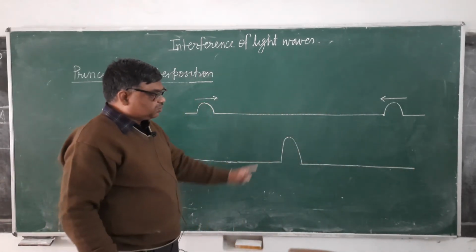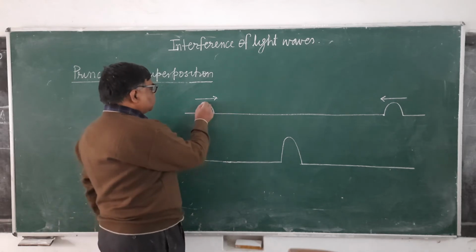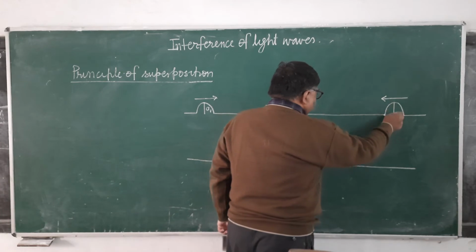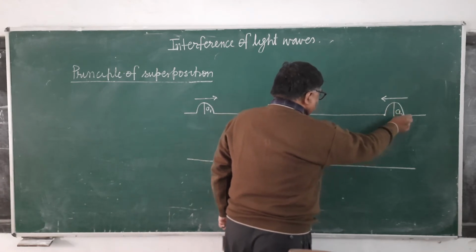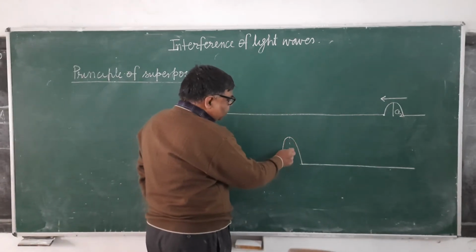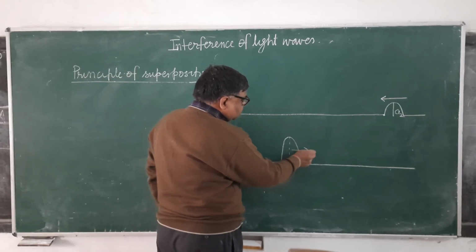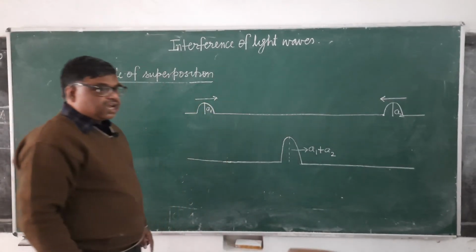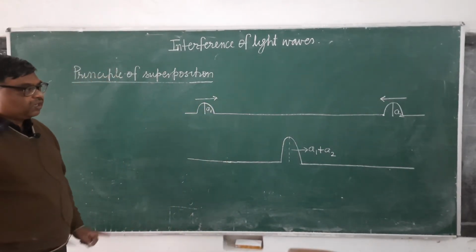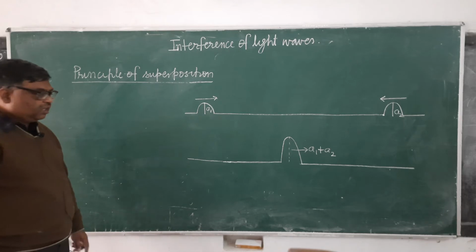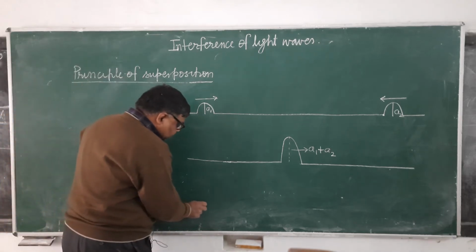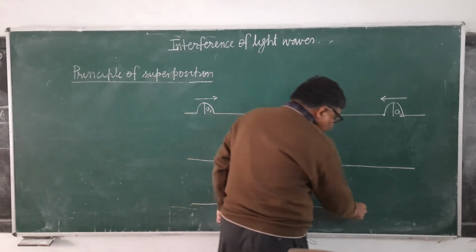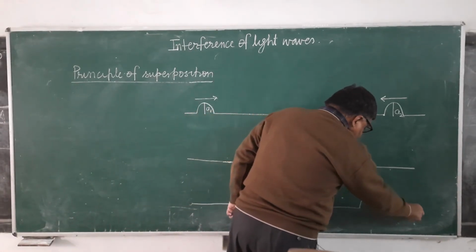Suppose the amplitude of one wave is A1 and the amplitude of the other is A2, then the amplitude here will be A1 plus A2. This is during the superposition, and after superposition they will once again separate, in such a way that it seems they never met.